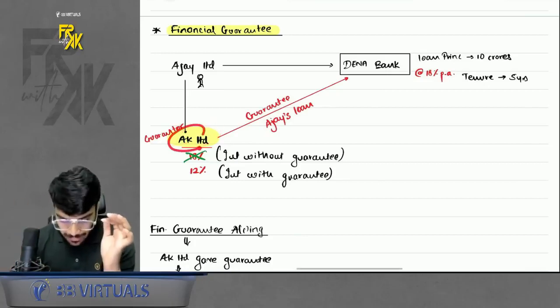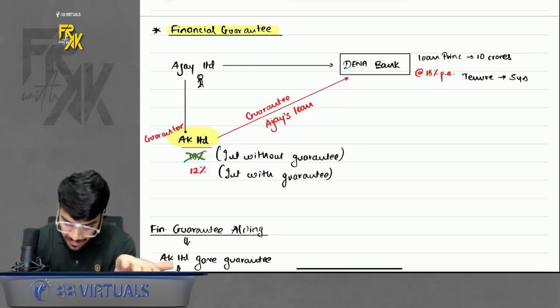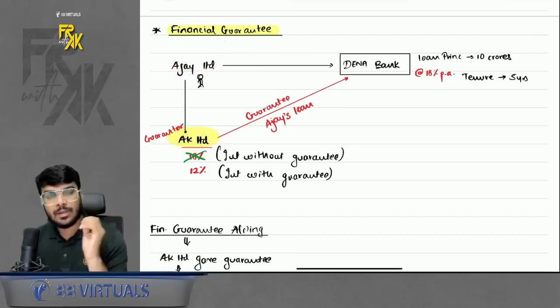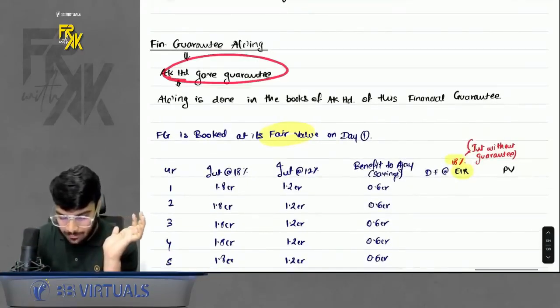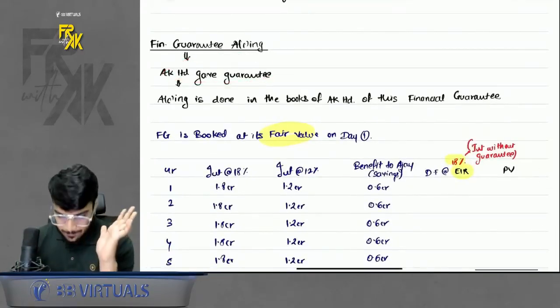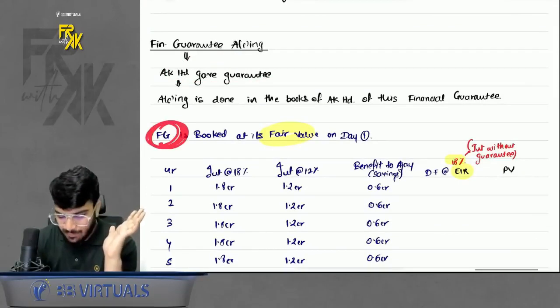And do remember, for AK, it is a liability kind of a thing, because if Ajay does not pay, can I say AK has to pay? So for AK, it is a liability kind of a thing, right? So the financial guarantee will be accounted for in the books of AK. How to account for this? On day one, the financial guarantee will be booked at fair value.